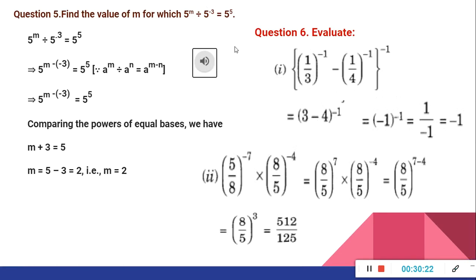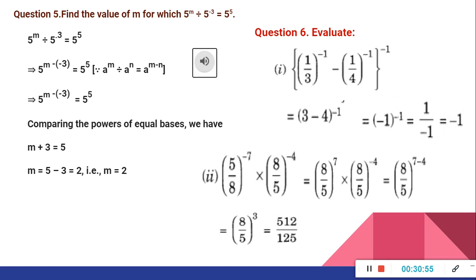Now question number 5. Find the value of m for which 5 raised to m divided by 5 raised to minus 3 is equal to 5 raised to 5. Here a raised to m divided by a raised to n should be a raised to m minus n. So we can write 5 raised to m minus (minus 3), that is equal to 5 raised to 5 on the RHS. So 5 raised to m minus minus 3 means 5 raised to m plus 3.